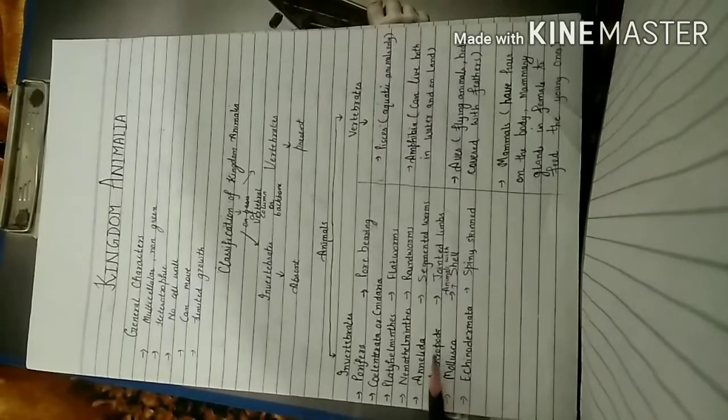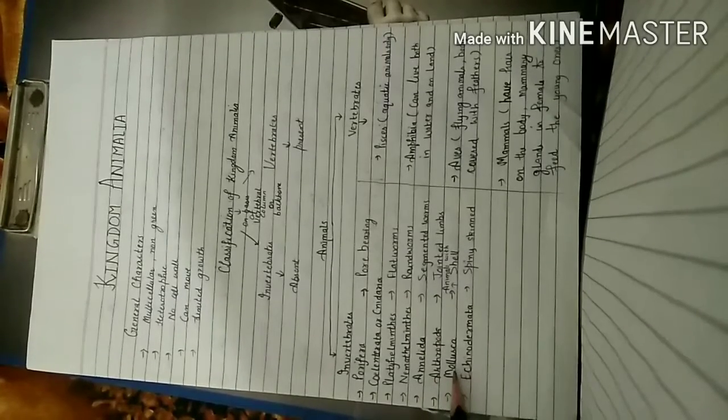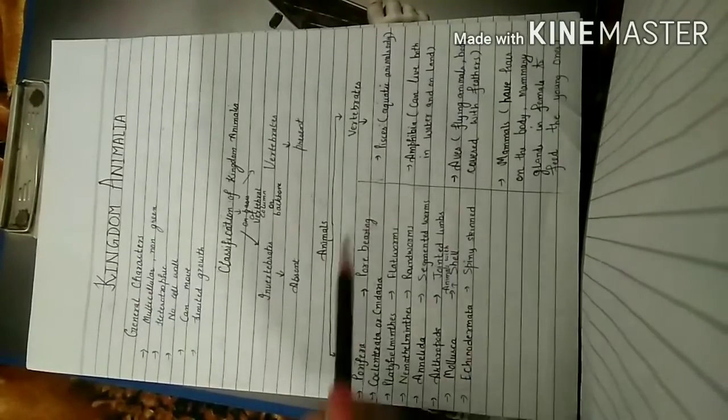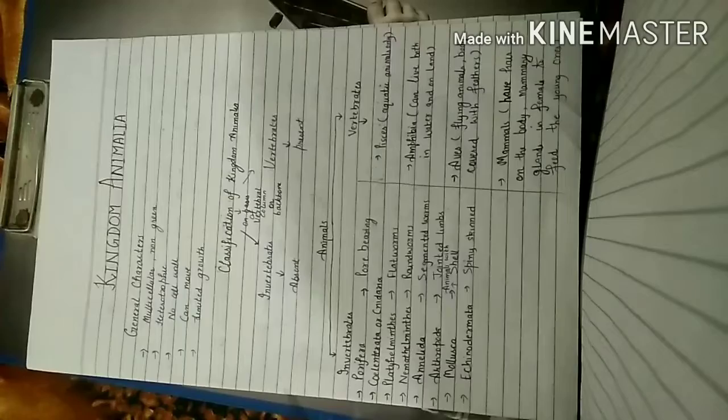Then Arthropoda, these are animals which have jointed limbs. Then Mollusca, these are animals which have shell. Then is phylum Echinodermata, and it includes all the animals which have spiny skin. Then the vertebrates are divided into a number of different classes. So let us study them.